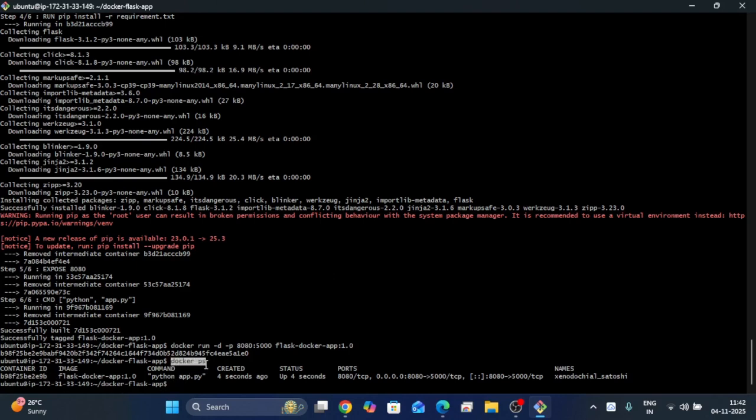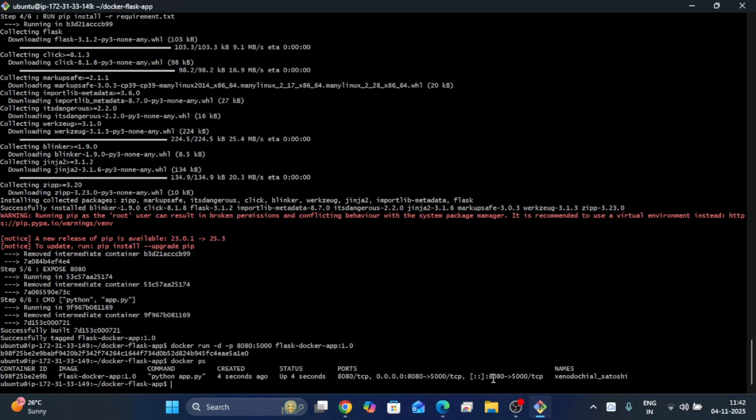When you run the docker ps command, it will list only started containers, and you can check here. The image name is flask docker app. Using this image we have created this container. Command python app.py, created 4 seconds ago, status up 4 seconds. For the TCP port number I enabled 8080 to 5000. 8080 is the container port number, 5000 is the host port number.